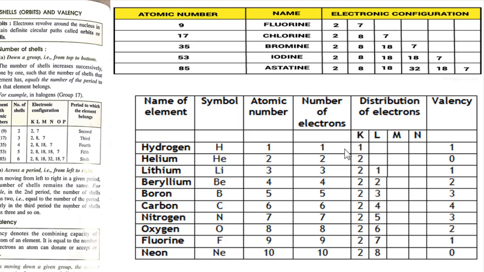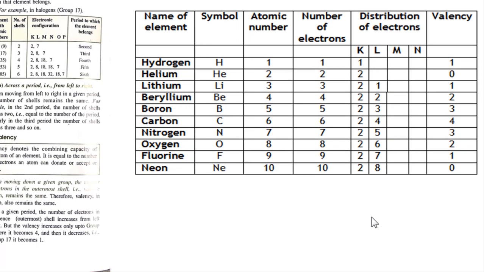So when we see the electronic configuration of any element that is given to us, our first thing is we will divide the electrons into K, L, M and N shells, and I believe you remember how it has to be done. It has to be done by the formula 2n square, where n is the number of the shell, and we'll get a distinct electronic configuration. Just by looking at the last shell, we can decide whether it has to accept or give, or there will be no give and take policy. That will decide the valency of that particular element.